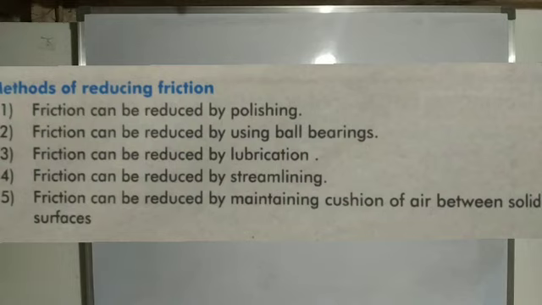Inside a vehicle, look, there are small metallic bearings, ball bearings. Right, that is what they are called, ball bearings. It means friction can be reduced by using ball bearings. Next one, friction can be reduced by lubricants. Lubricants means oil and grease. By using oil and grease, friction is automatically reduced because smoothness increases. The friction can be reduced by streamlining.